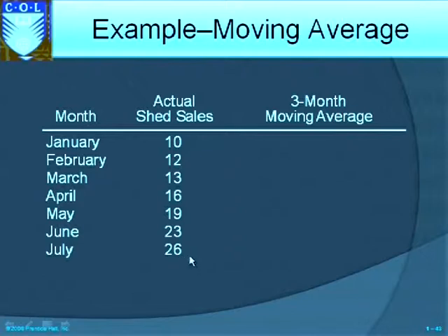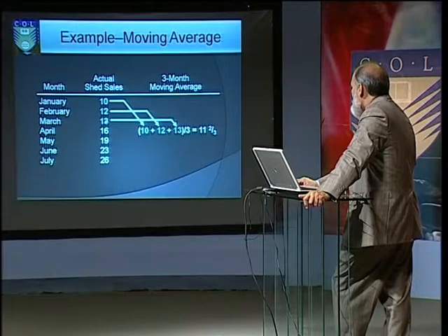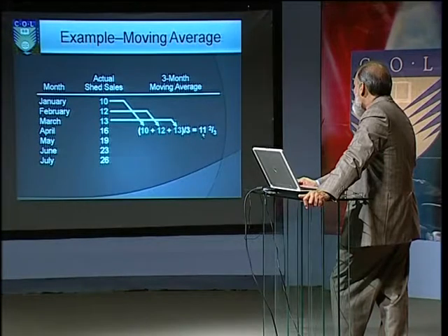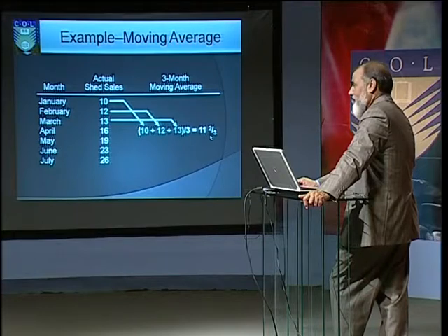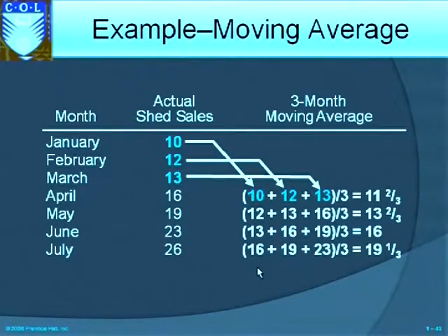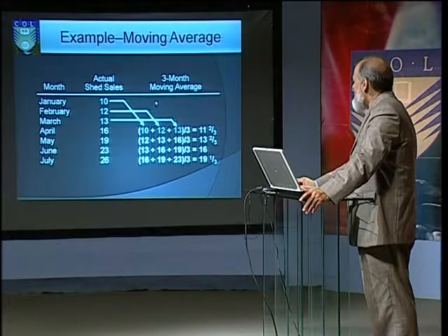If we calculate, let's say, the 3-month moving average, for January, February, and March we add 10, 12, 13, divide by 3, and it is expected that in April the demand would be 11 2/3. Similarly for May, June, and July. This is what we call 3-period moving average, and it's very simple.